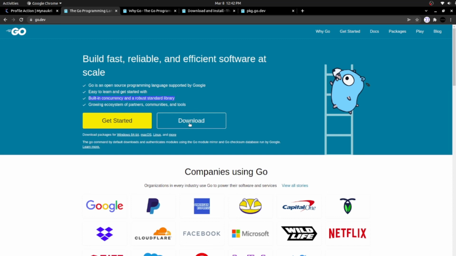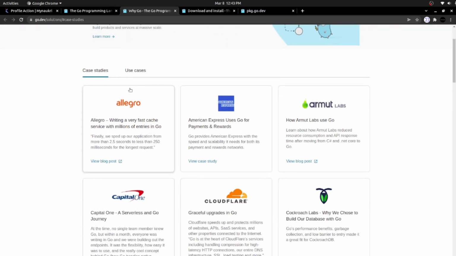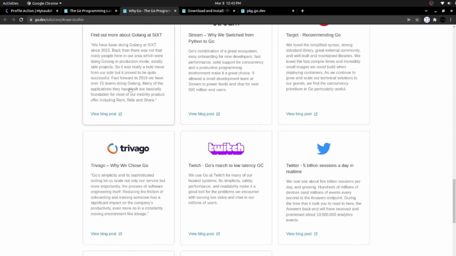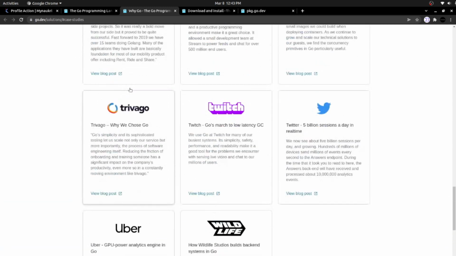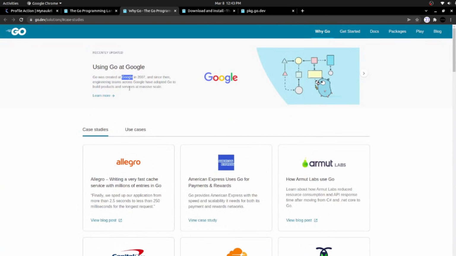By clicking the download button, you will be able to download the language, and I'm going to showcase why Go. So here you can see using Go at Google. Go was created at Google in 2007. Since then, engineering teams across Google have adopted Go and built products and services at massive scale. If you scroll down, you can see various vendors and organizations that are using Golang. Here you can see the major organizations who are all using Golang. Apart from these organizations, there is an abundance of organizations that prefer to use Golang. So that is why Golang becomes inevitable.